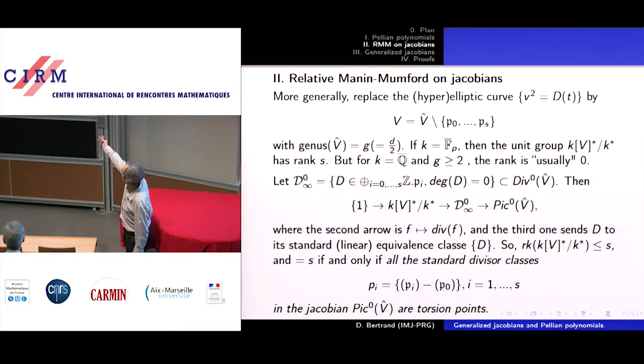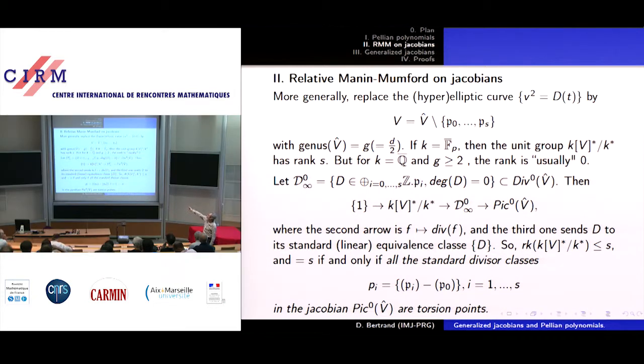Well, it's a classical exact sequence from the units to the divisors supported at the deleted points. And then you take their linear equivalence class, that is their image in the Jacobian of the complete curve V hat. And clearly you see this group has rank S. This is very easy, it's written explicitly there.